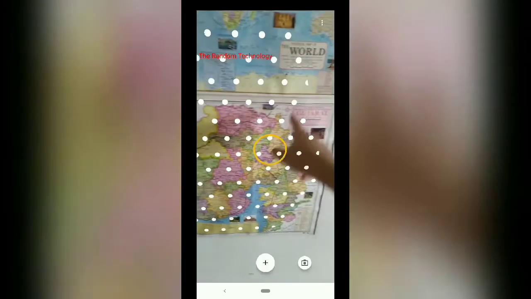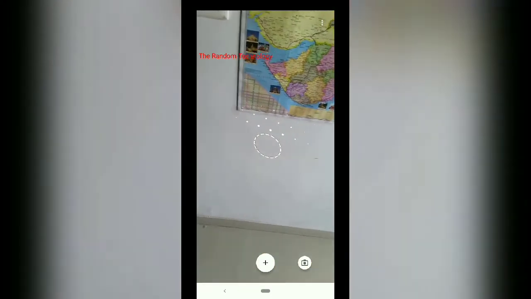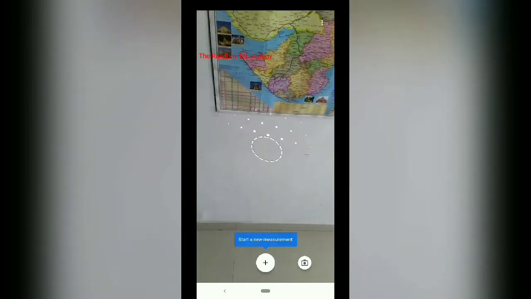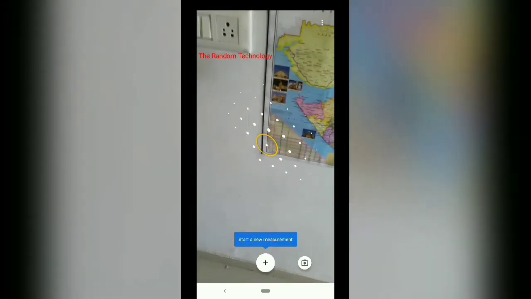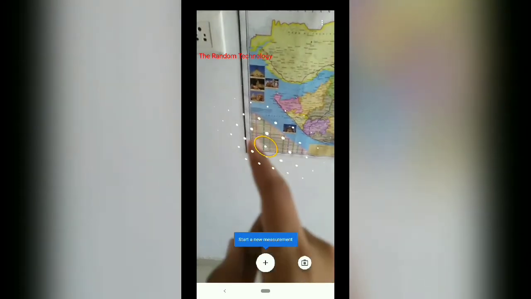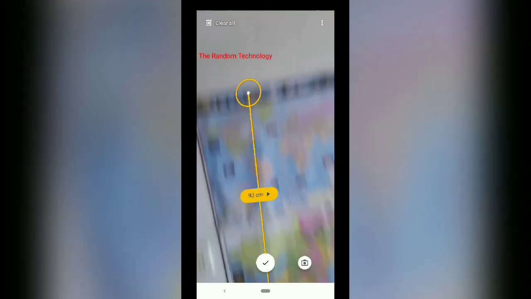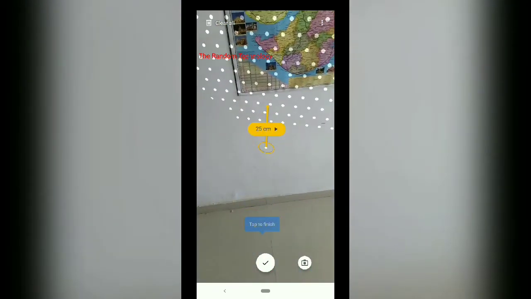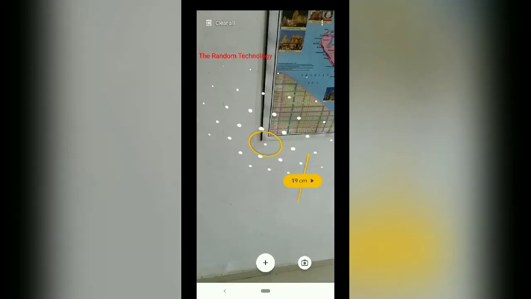If it has not scanned, it would not show the white dots. When the round part becomes yellow, you have to click start a new measurement, that is the plus button. You can take it in whichever direction you want, and it would measure very accurately. Then you tick the tick button, and it would finish.